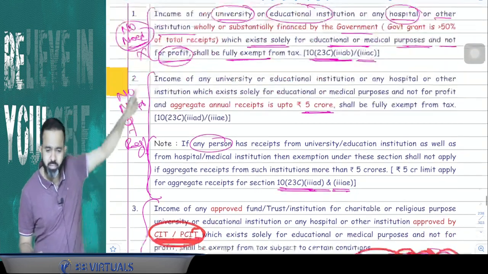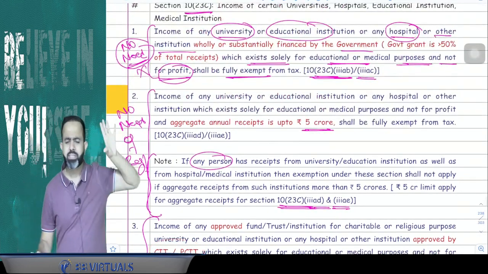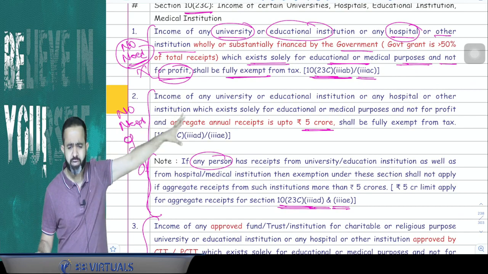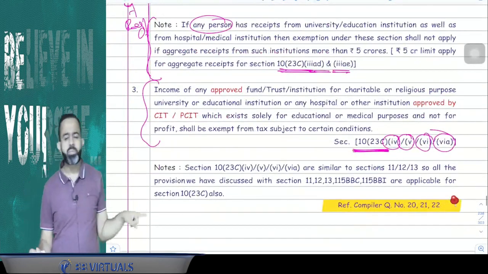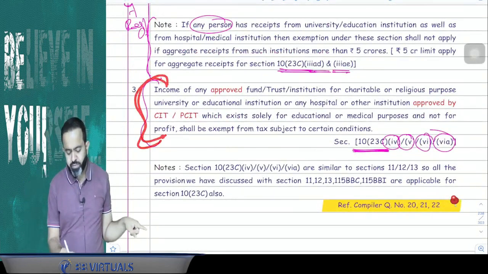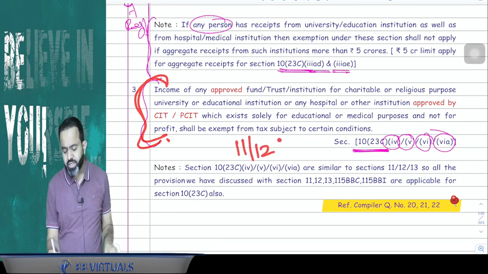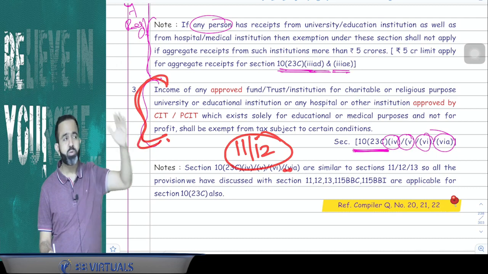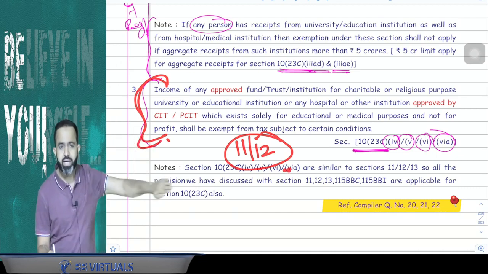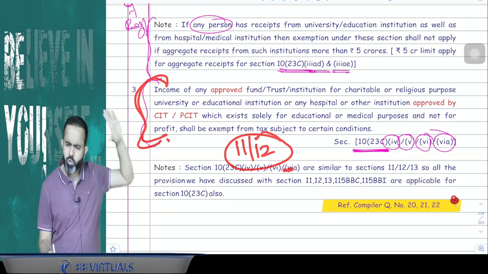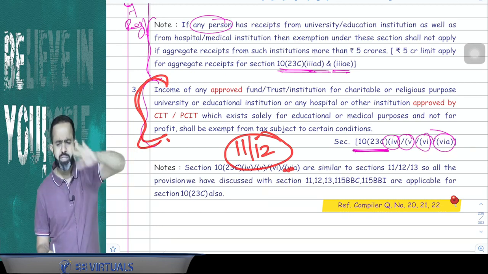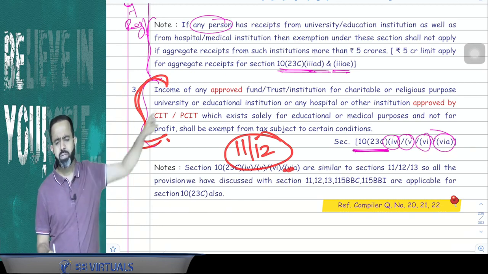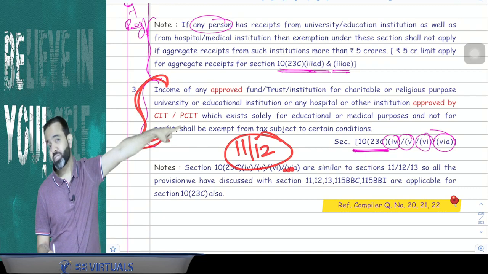And guys, you know that in the first two, their income was totally exempted. There was no need of that 15%, 85% and all. But guys, for this third person, the income will be exempted similar to section 11 and 12. Meaning whatever we have discussed in 11 and 12, the 15%, 85%, that accumulation and all, all those provisions will be applicable for this hospital and educational institution, and they should take the approval under these sections.